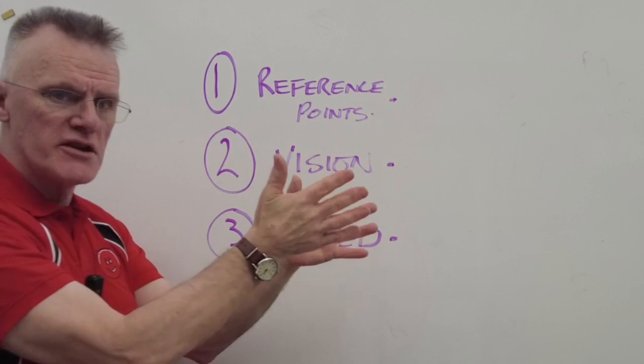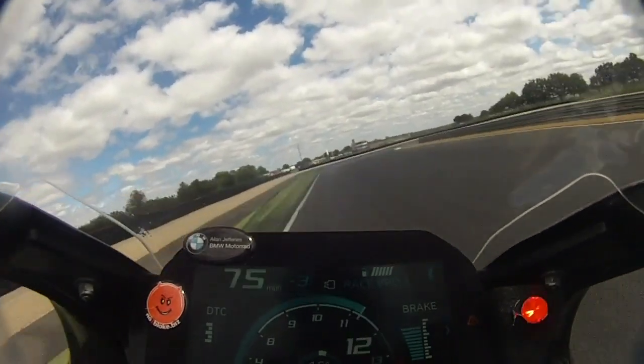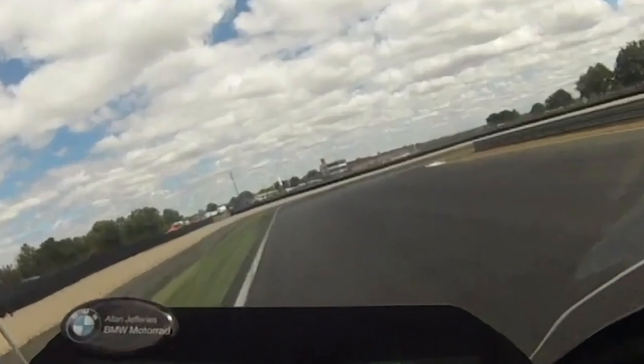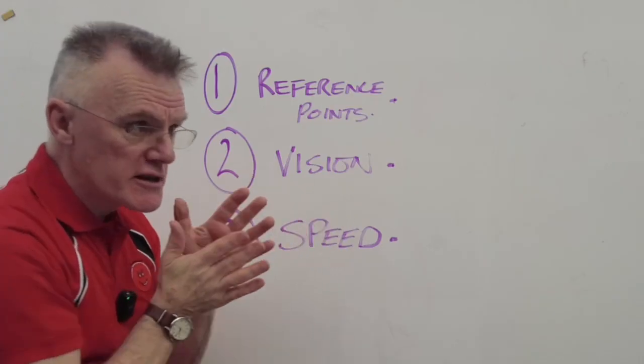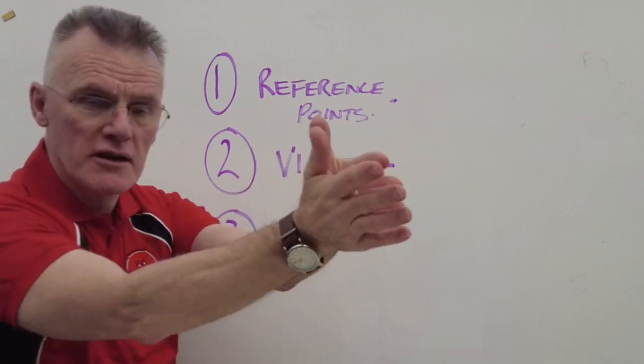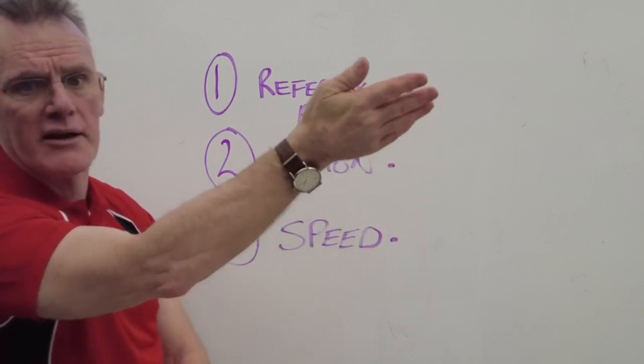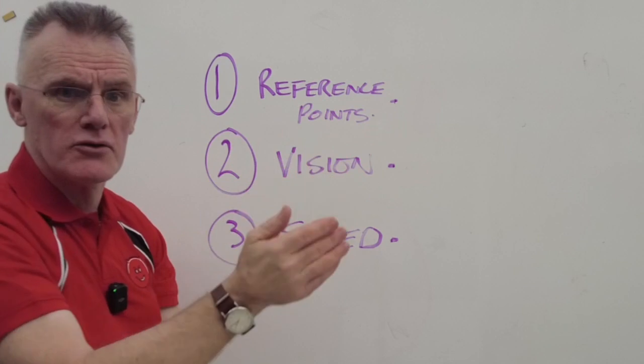As they're approaching a particular reference point, they kind of stare at it until they're right on it, and then they look up for the next reference point. They realise it's over there, they then stare at it and aim towards it, arrive at the next one staring at it, look for the next one, and then drive to that. So you end up with this in, out, up, down kind of action round the corner.